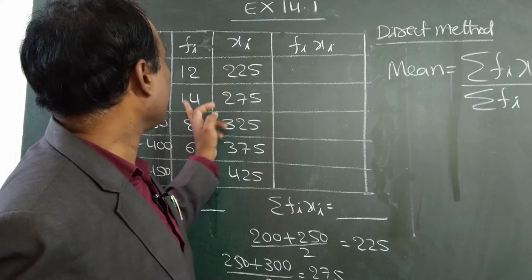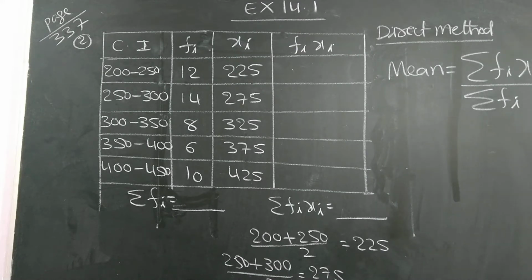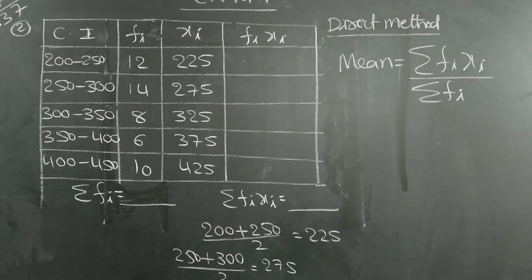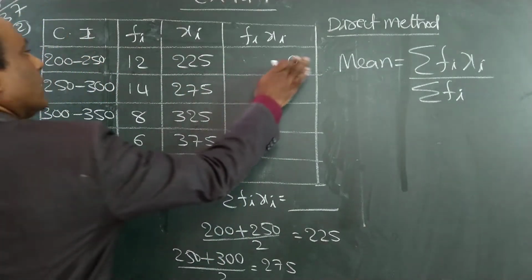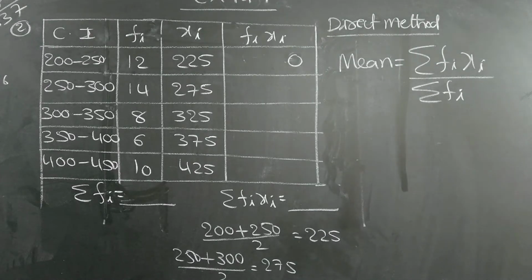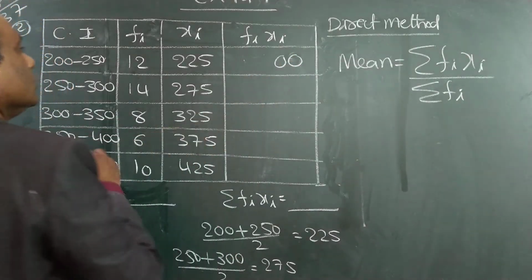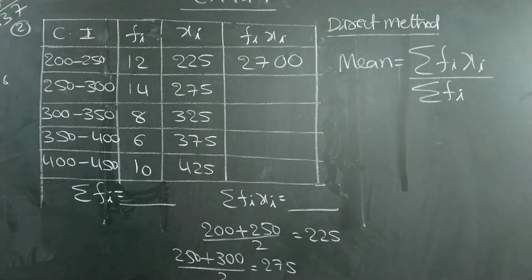Multiply these two. Do it. Into 225. Multiply. Next.